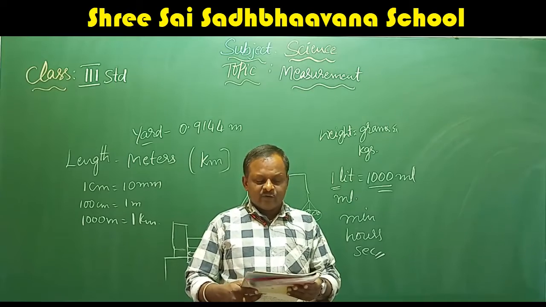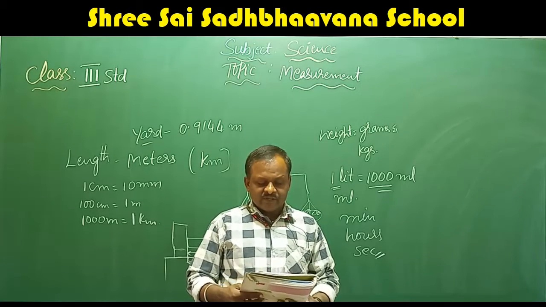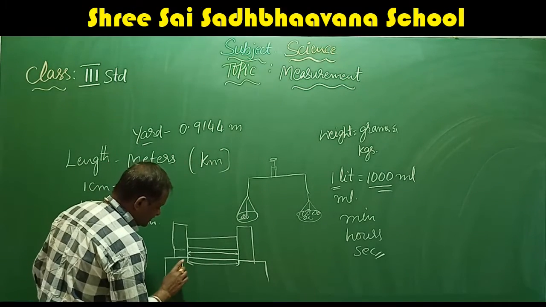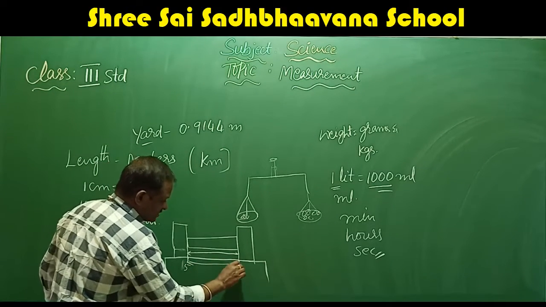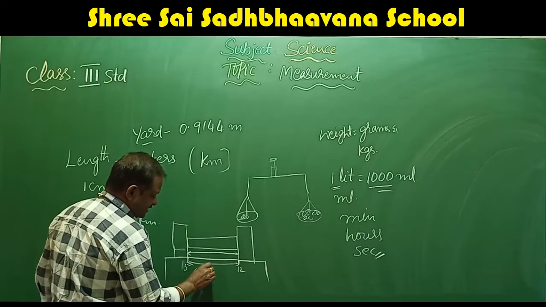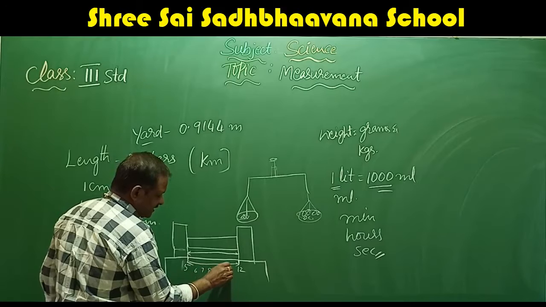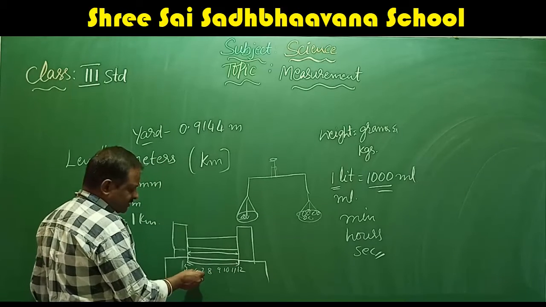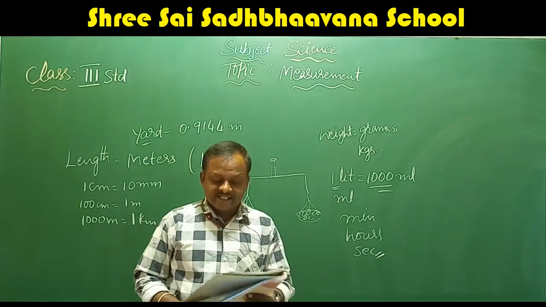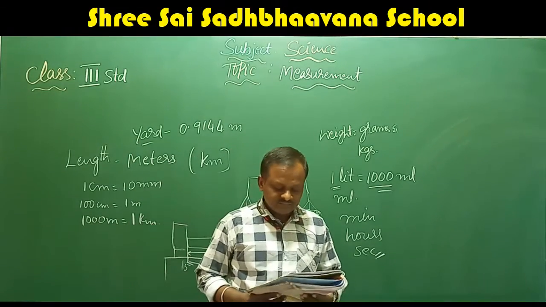Here, the initial point of the book is 5 centimeters. The final point of the book is 12 centimeters. So 12 minus 5. Here they have given this is 5 centimeters and this is 12 centimeters. So in between 6, 7, 8, 9, 10, 11, 12. From here to here, 1, 2, 3, 4, 5, 6, 7. So the total length is 7 centimeters.